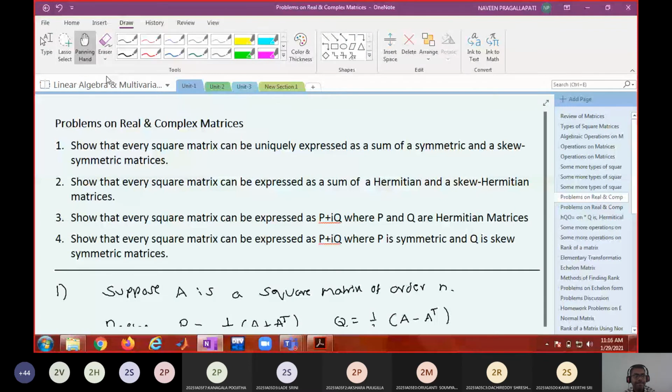Yes, sir. Okay, so can you show in a similar way, fourth problem: show that every square matrix can be expressed as P plus iQ, where P is symmetric and Q is symmetric. What could be the definitions of P and Q for the fourth problem? Is it not similar to this?